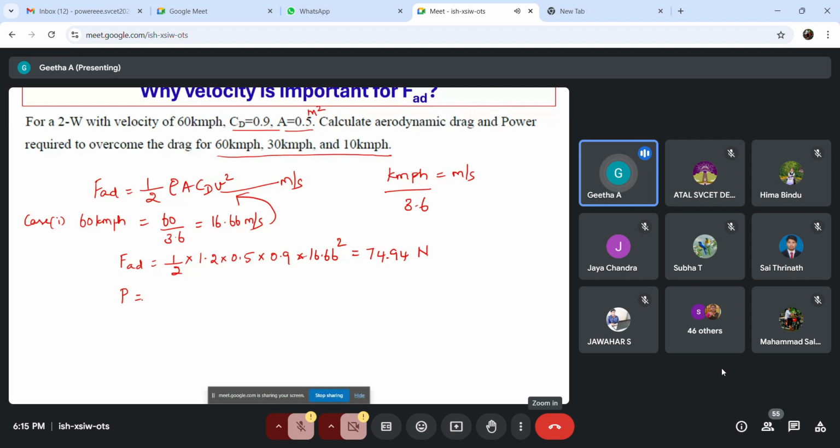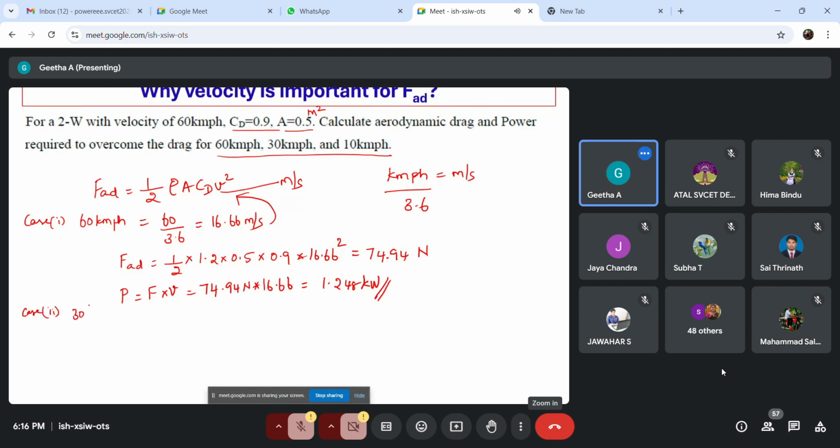Suppose we need the power, how much is the power required? Can anyone tell me how to relate power with the force? Power is equal to force into velocity. So here we got force equal to 74.94 Newton into its corresponding velocity, 16.66. So we get 1.248 kilowatt, which is the power that we require for this velocity, due to the aerodynamic drag force alone.